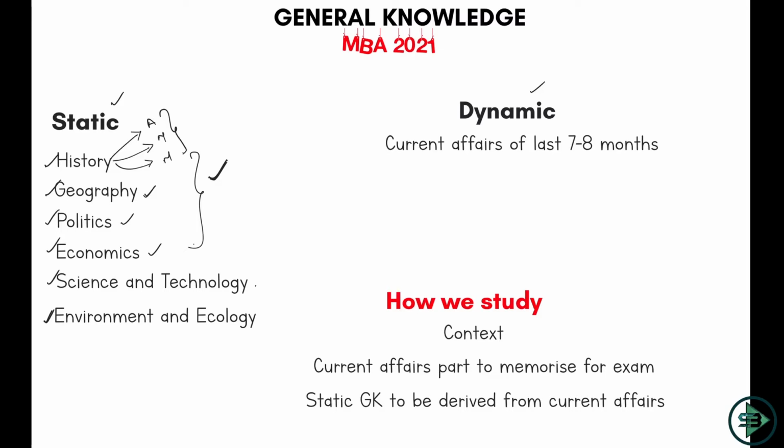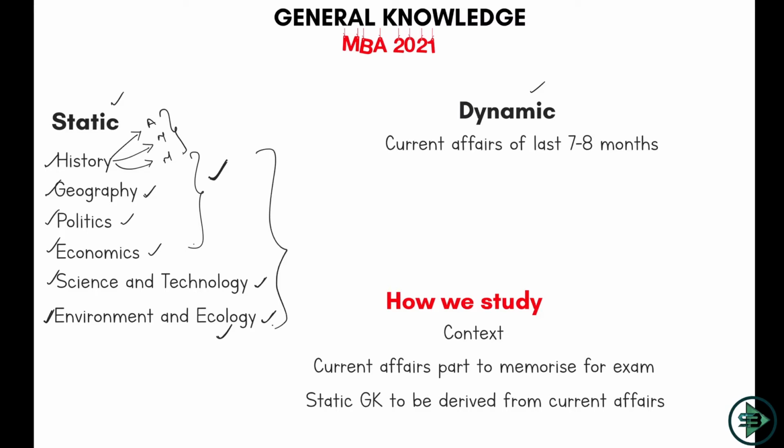Science and technology will include a few of the satellites, orbits, satellites of ISRO, NASA, and the latest inventions in technology, something that we expect in the exam. In environment, we can also pick up a lot of issues that have been going on, like the Paris Agreement. This is your static GK, something that has happened in the past. You and I cannot change it at all. We'll be doing this in the YouTube classes.